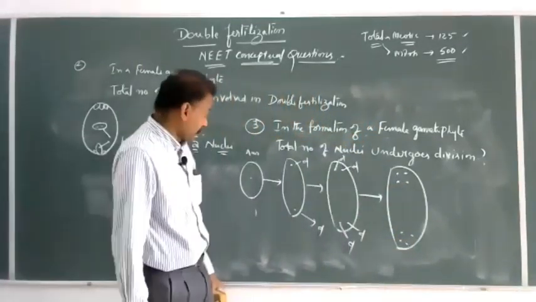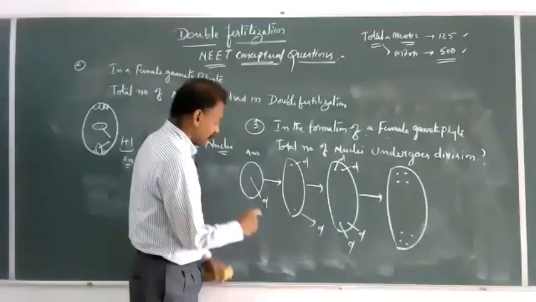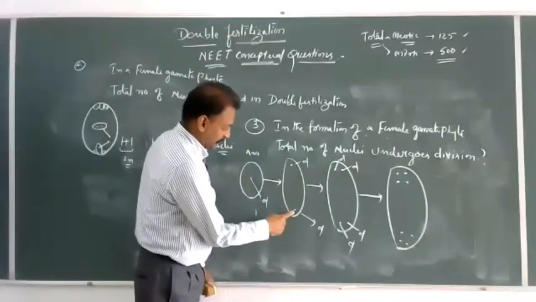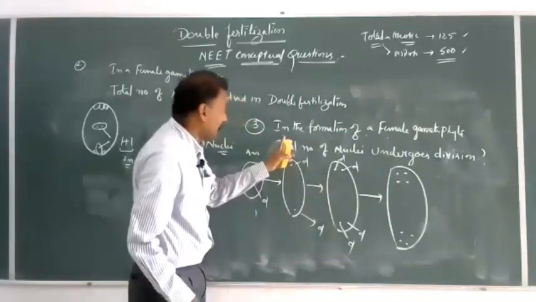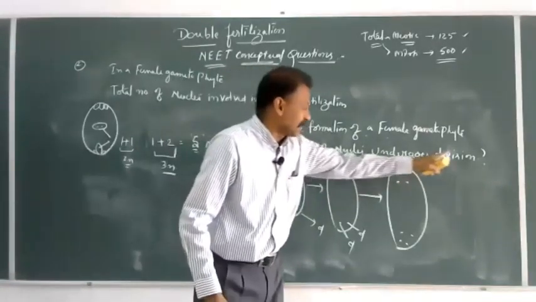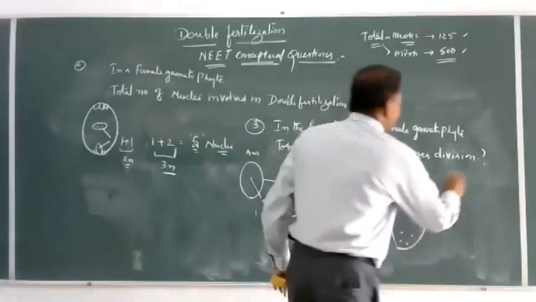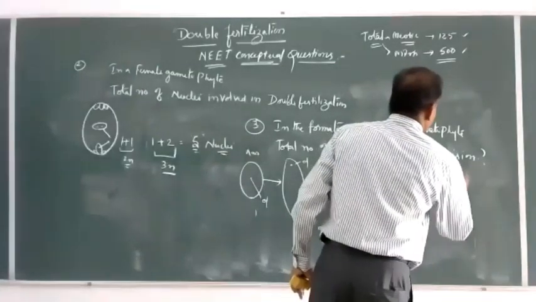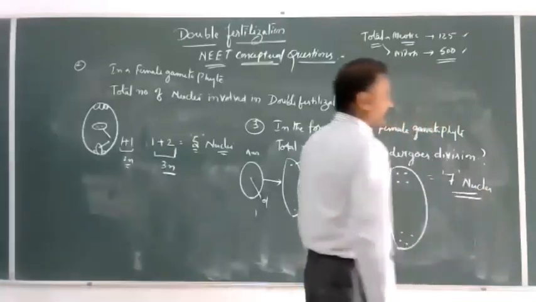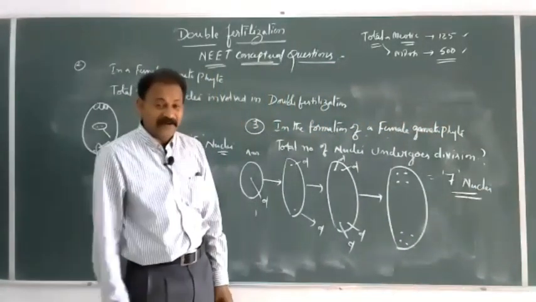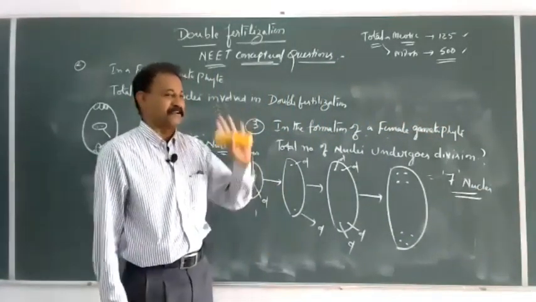How many nuclei are dividing? 1, 2, 3, 4, 5, 6. Total number of nuclei undergoing divisions are 7 nuclei. How many mitotic divisions? Only 3 mitotic divisions.